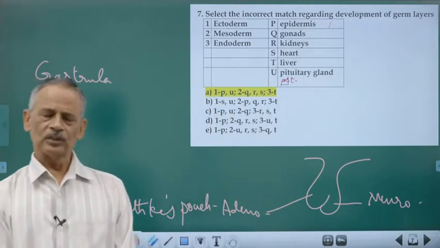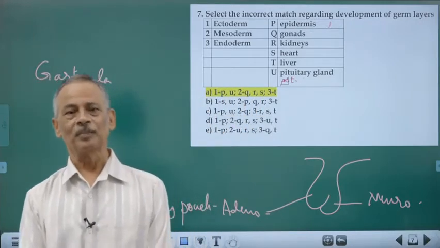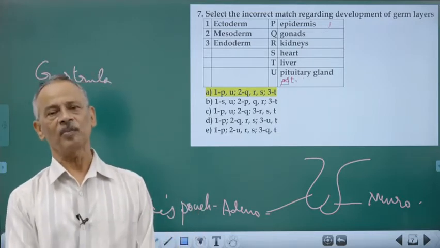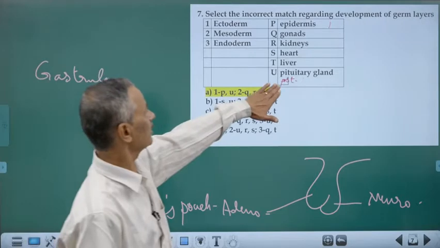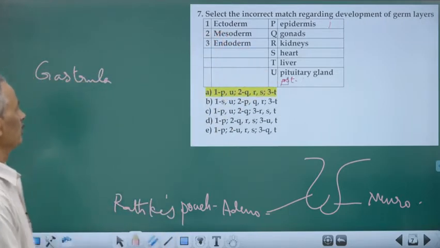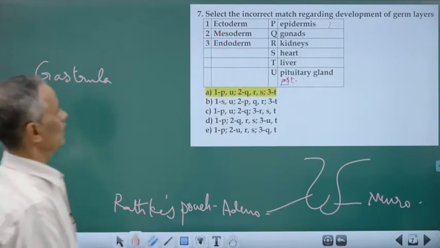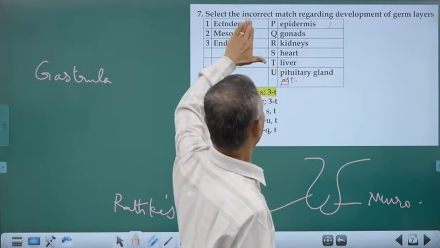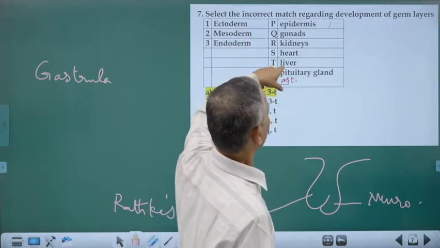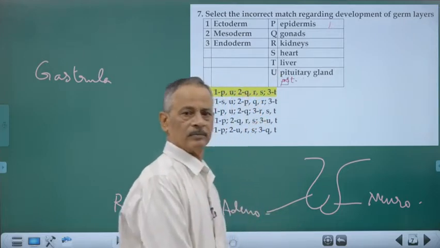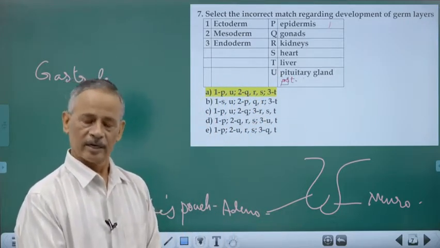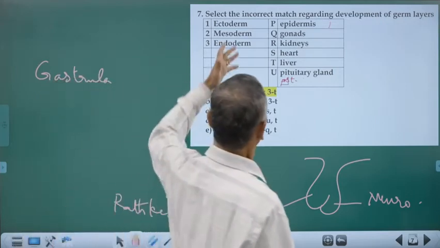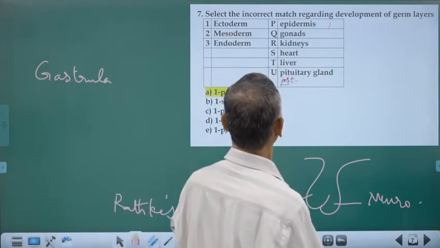Okay, so generally we say that pituitary is a part of the brain, and the nervous system is developing from ectoderm. So we take it as ectoderm. Clear? Now, endoderm give rise to the liver, alimentary canal, respiratory structures, etc. Here there are no such structures, only liver is there.